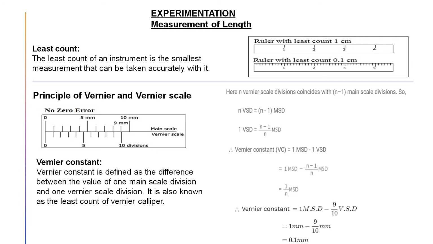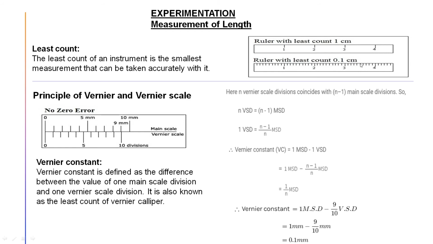Before experimentation, we need to learn something, and that is least count, for measuring length. What is least count? The definition is written here: the least count of an instrument is the smallest measurement that can be taken accurately with it. Here you see two scales shown. One is ruler number 1, marked 1, 2, 3, 4, so its least count will be 1 centimeter.